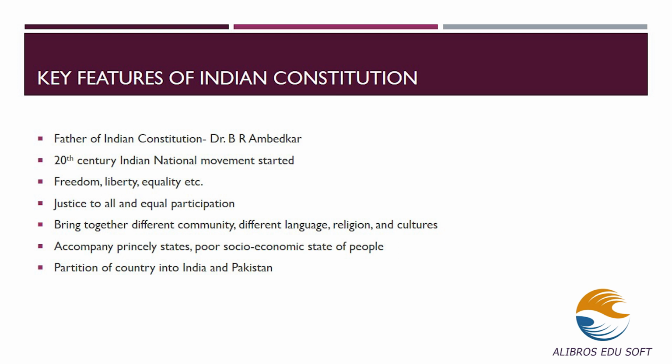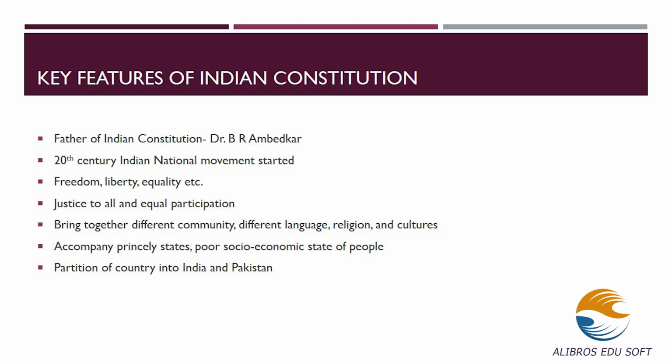Next are the key features of the Indian Constitution. The father of the Indian Constitution is Dr. Baba Sahib Ambedkar, Dr. B.R. Ambedkar. He mainly focused on scheduled castes joining the administrative power and government jobs. During the 20th century, the Indian national movement started. From there, freedom, liberty, equality, etc. came into existence. Justice for all citizens and equal participation for all individuals started.